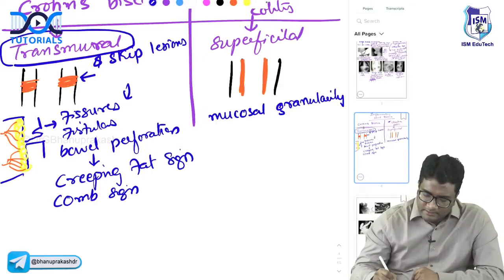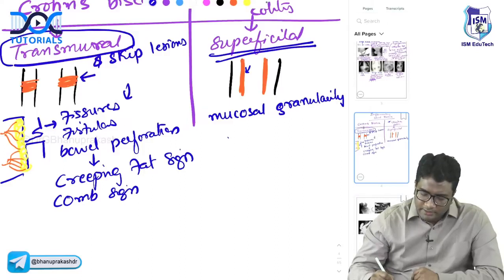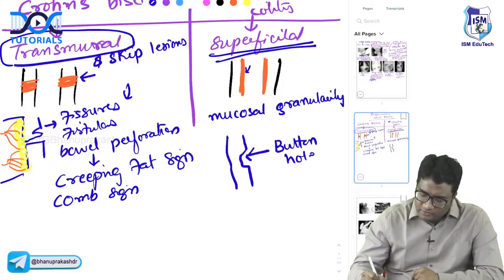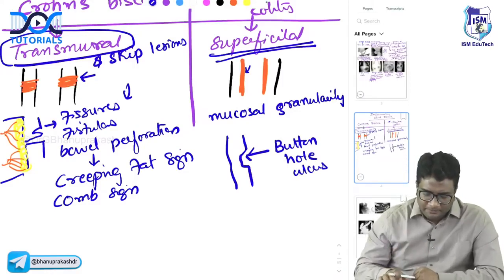In ulcerative colitis, because the inflammation is only superficial, the lesions will only occur in the mucosa and submucosa, and do not go into the muscle layer. That is the reason these are called buttonhole ulcers. So very superficial buttonhole ulcers will be seen in ulcerative colitis.